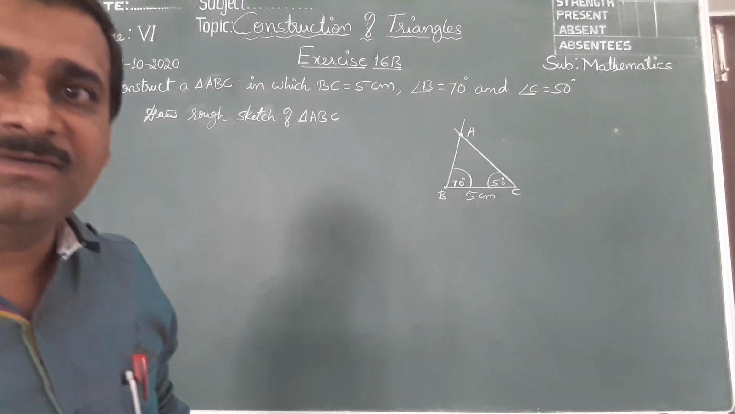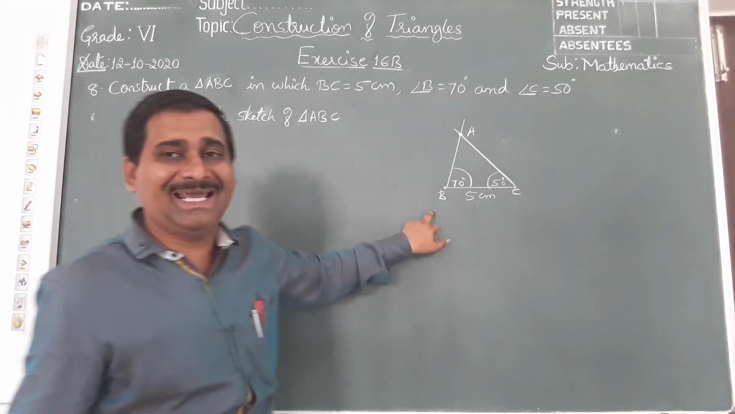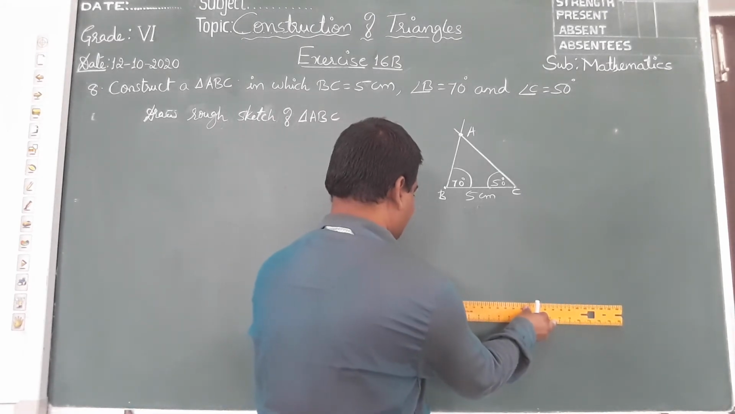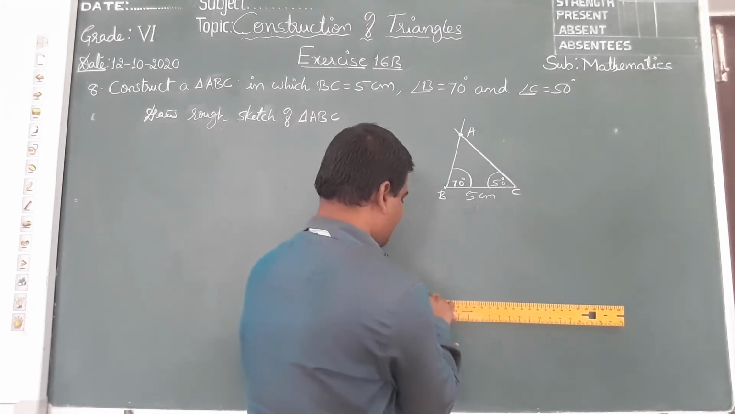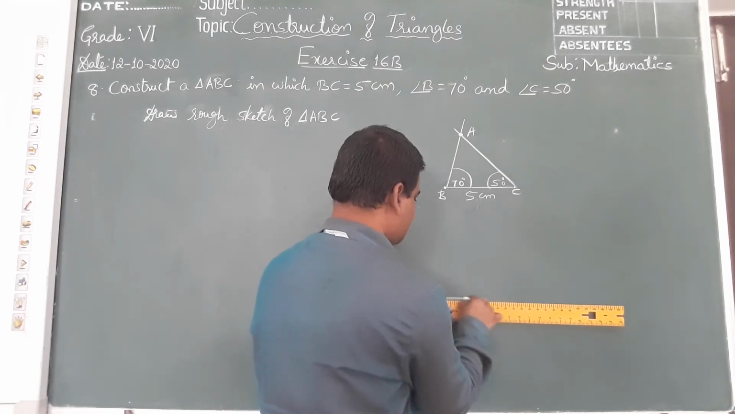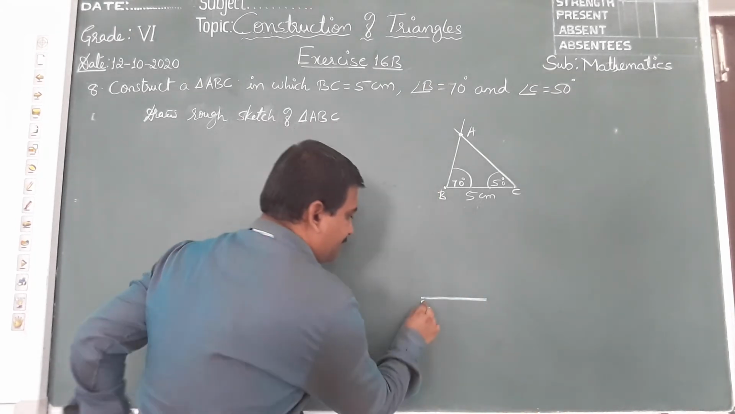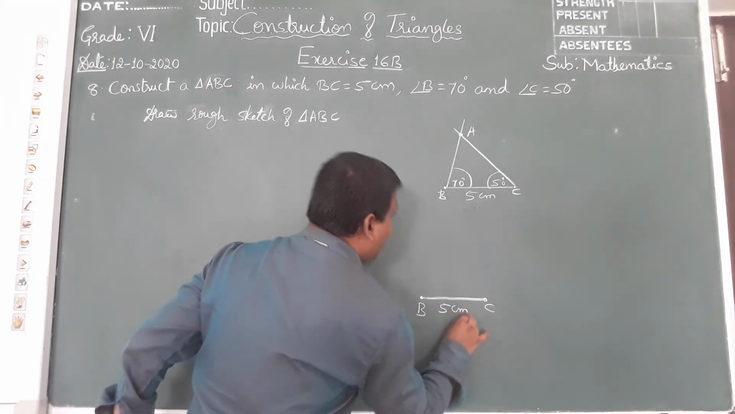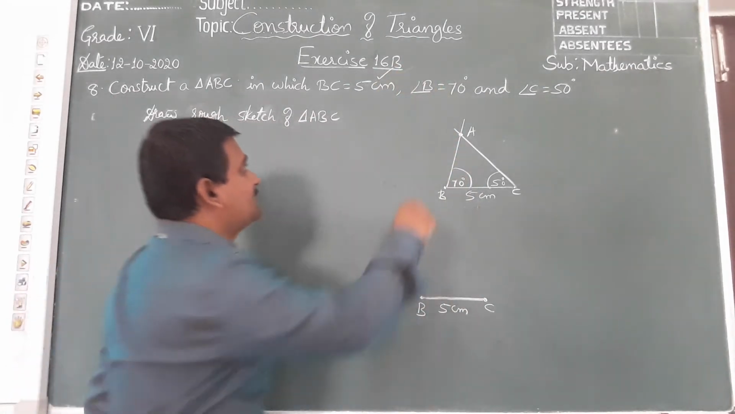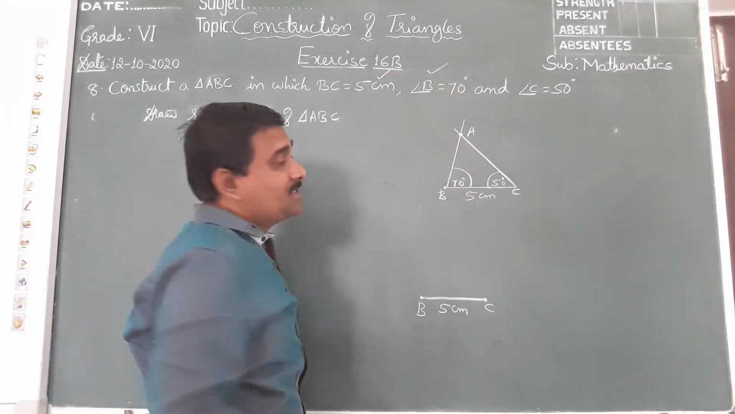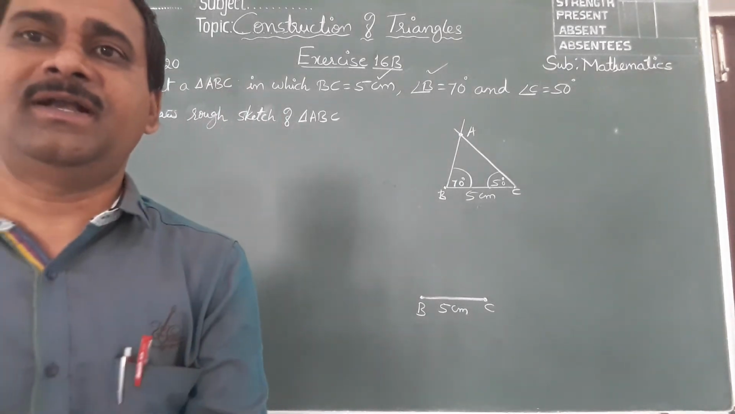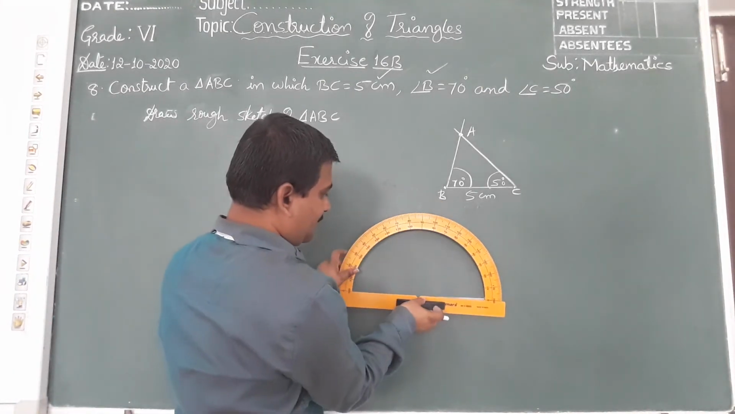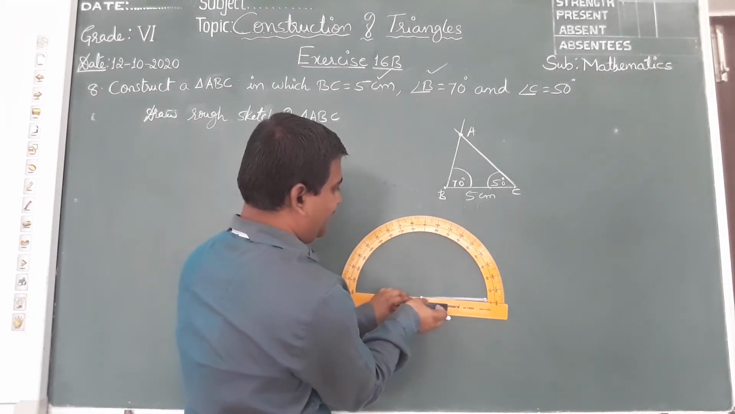Let me construct now. First step is to draw base BC 5 centimeter. Okay, let me draw the 5 centimeter line. BC, 5 centimeter line segment. Now second, angle B 70 degree. Take the protractor, children. Keep the protractor on point B within the straight line. So angle B is 70 degrees.